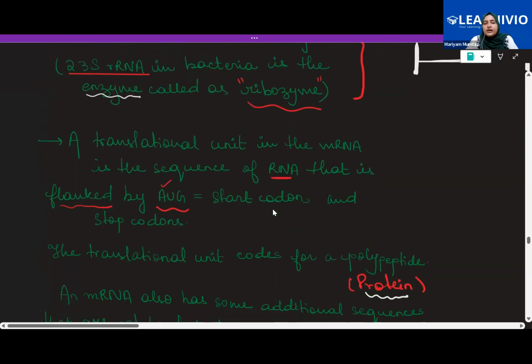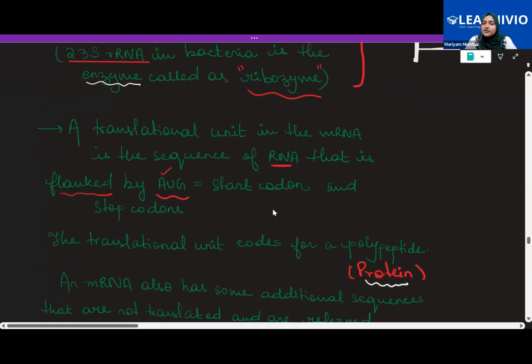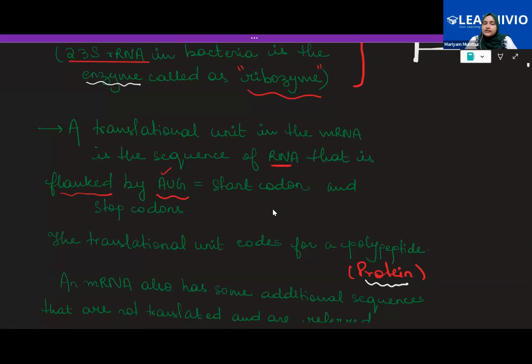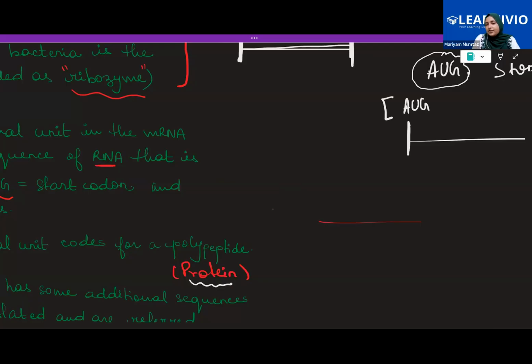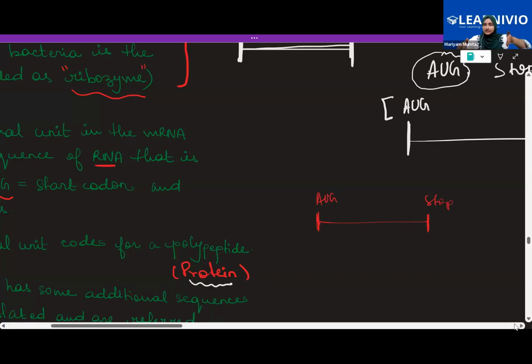Now, just like how you had a transcriptional unit which had promoter, terminator, coding strand, template strand, all of that, the same way there will be a translation unit in the mRNA, and it will be the sequence of the RNA that is flanked by start codon and stop codon. Anything that is flanked, for example, if this is your mRNA, flanking means at the beginning you have AUG and at the end you have any kind of stop. So when things are present at the start and at the end, we call it flanking. Clear?